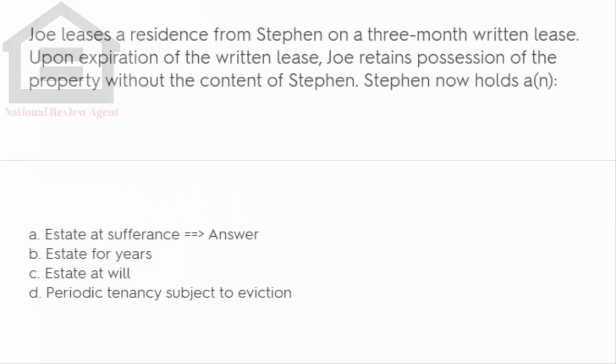Joe leases a residence from Stephen on a 3-month written lease. Upon expiration of the written lease, Joe retains possession of the property without the consent of Stephen. Stephen now holds: A. Estate at severance. B. Estate for years. C. Estate at will. D. Periodic tenancy subject to eviction.